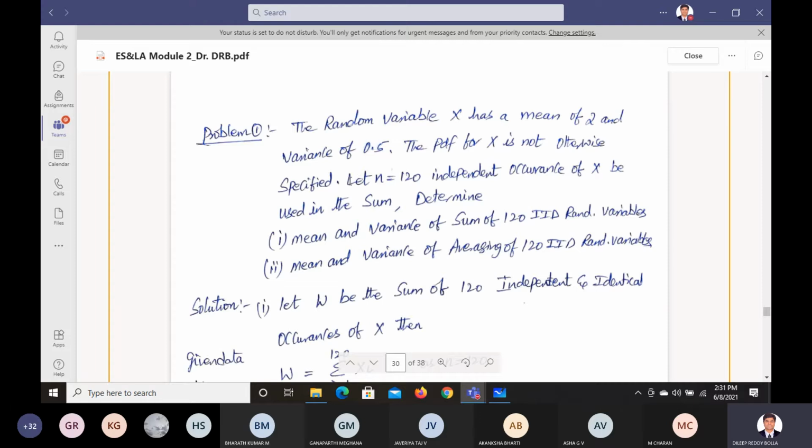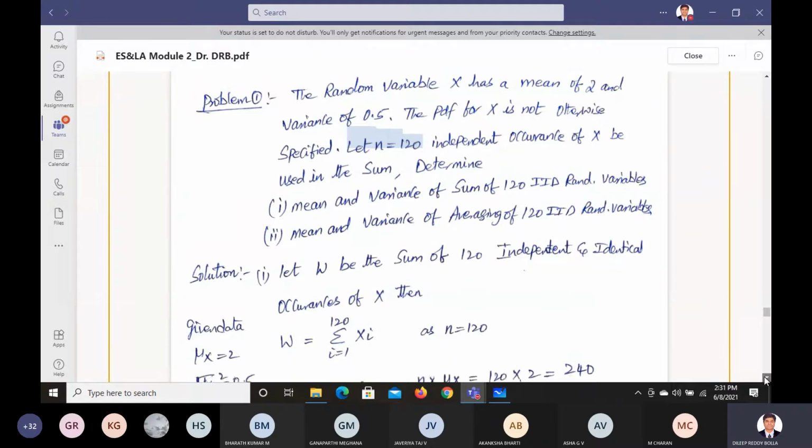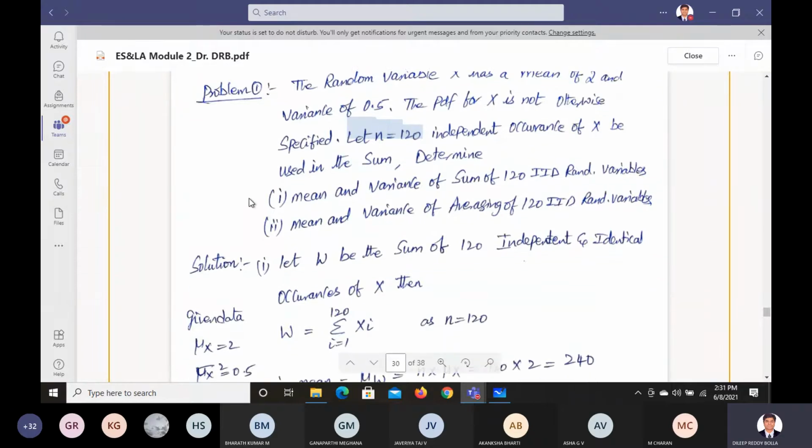Let us understand that n equals 120. The n value is given as 120. Independent occurrence means IID. Now what do you need to find? You need to find the mean and variance of the sum of 120 IIDs.